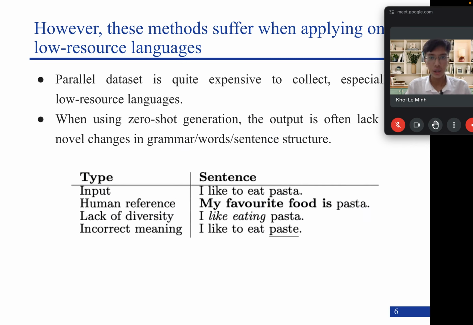In addition, using zero-shot translation, the output often lacks novel change in the grammar, word replacement, or sentence structure. As you can see in the example here, a human can change the input from "like to eat" into "my favorite food." However, the zero-shot model will likely replace "to eat" with "eating," or it could write up a new sentence which does not convey the same semantic meaning as the original input.